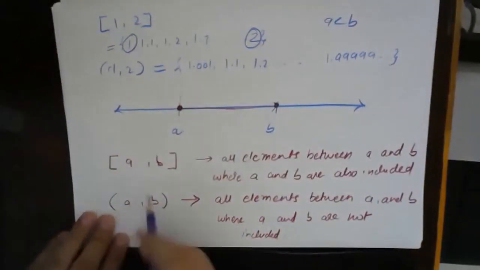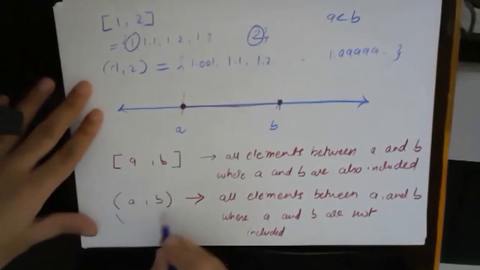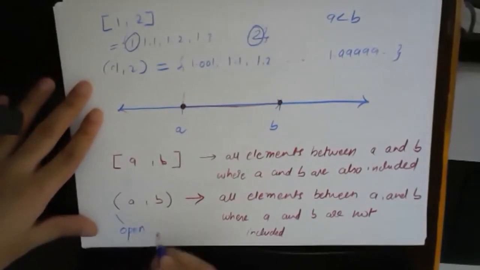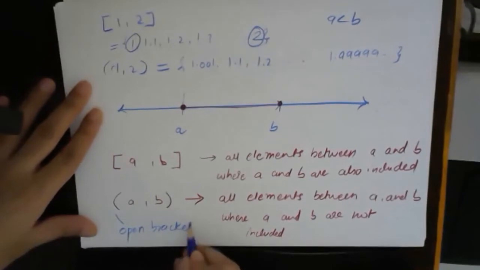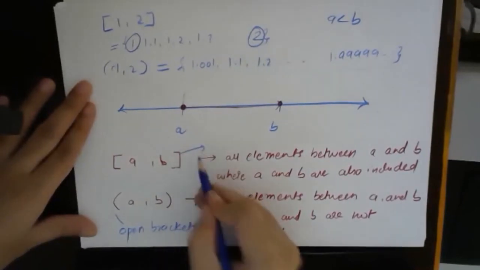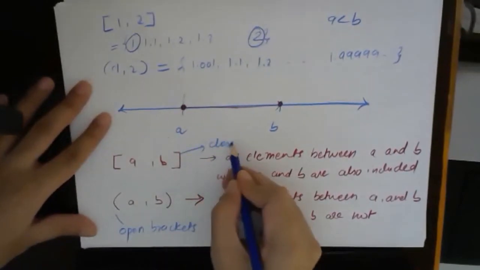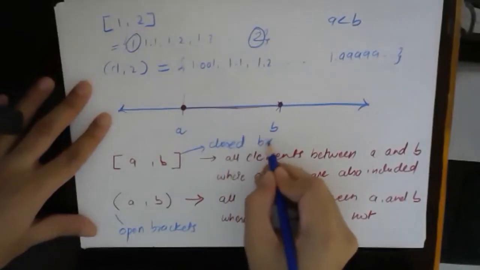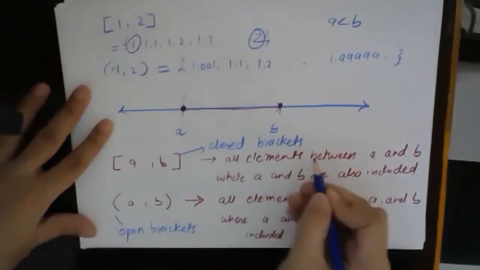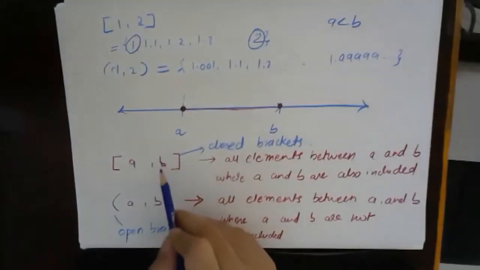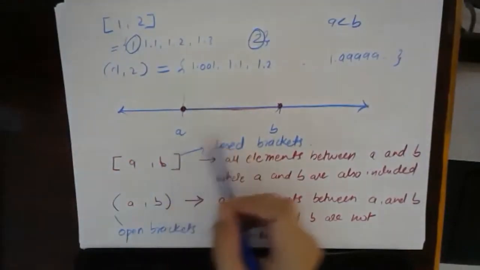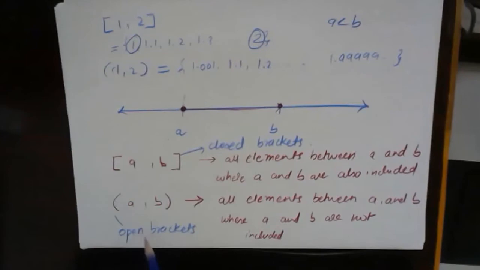These brackets are known as open brackets, and these are known as closed brackets. What is the meaning of closed brackets? That element will be included, and open bracket means that element will not be included. This is okay for everyone. I hope everybody understood. This we have already seen before also.